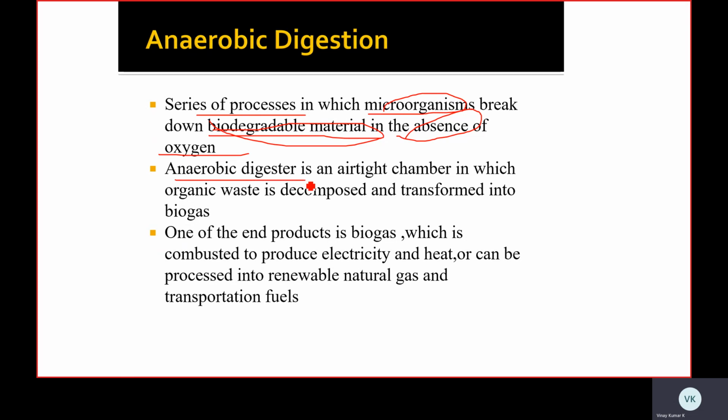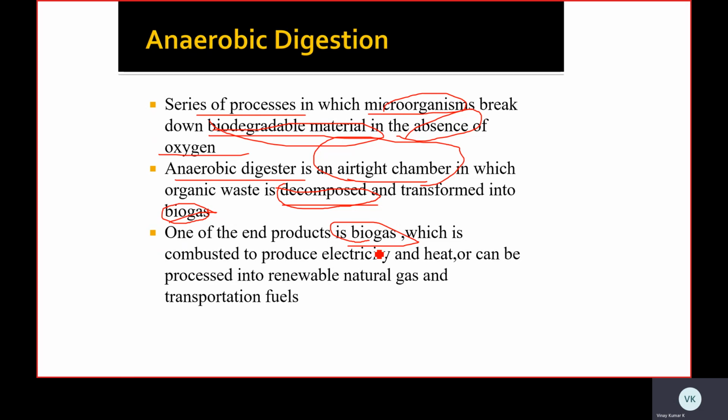The anaerobic digester is an airtight chamber in which organic waste is decomposed and transformed into biogas. So in the airtight chamber, the waste material is decomposed and converted into biogas. The end product is biogas.